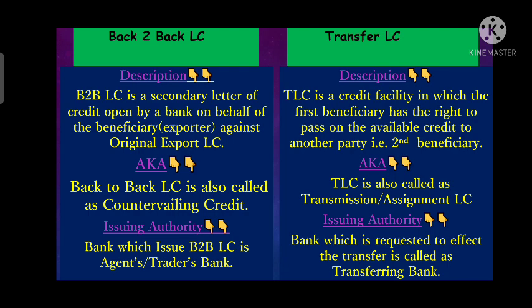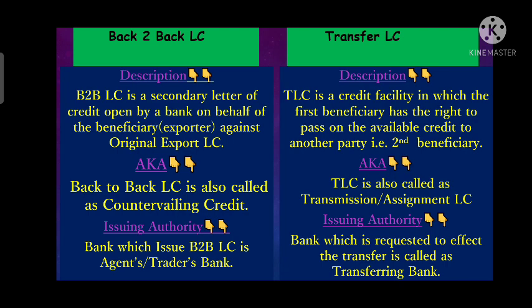So we can say that in back-to-back LC, in the first letter of credit, the agent is a beneficiary. When he requests his bank to issue the back-to-back LC, then in the second credit he will be an importer, right? Whereas in transfer LC, the first beneficiary transfers that LC to the second beneficiary. If the credit is stated as transferable, the first beneficiary can transfer the whole credit to the second beneficiary, or it can transfer a part to the second beneficiary, right?